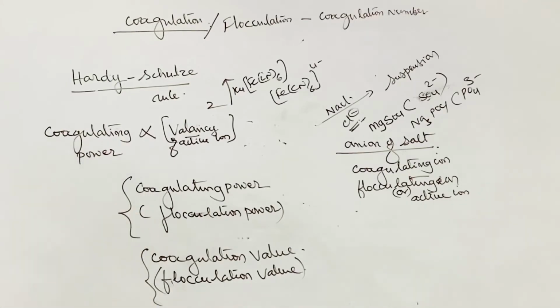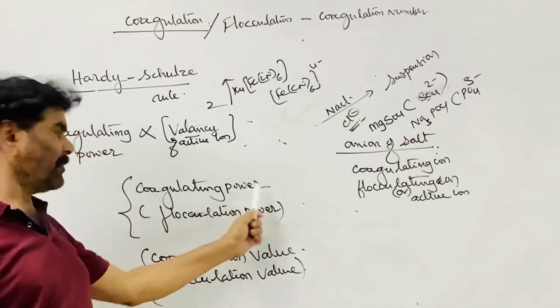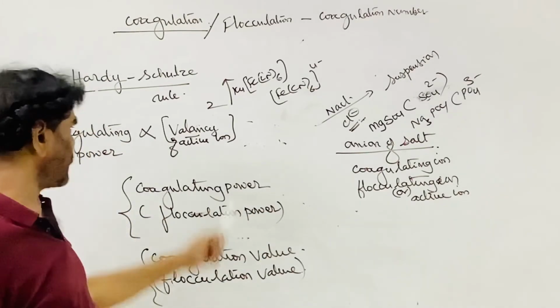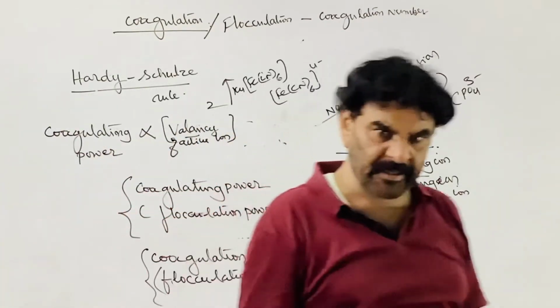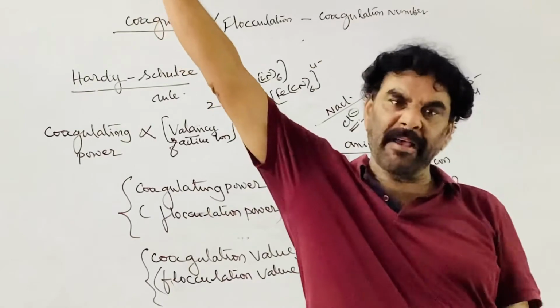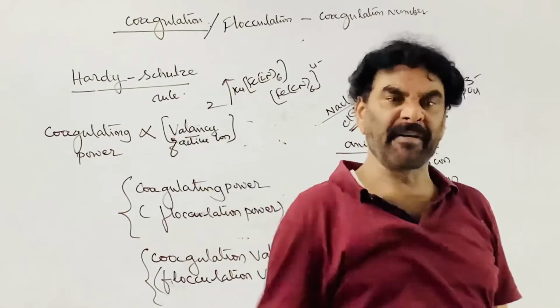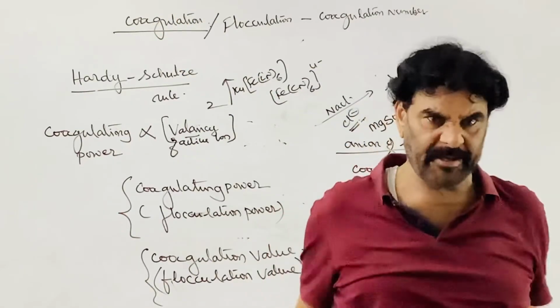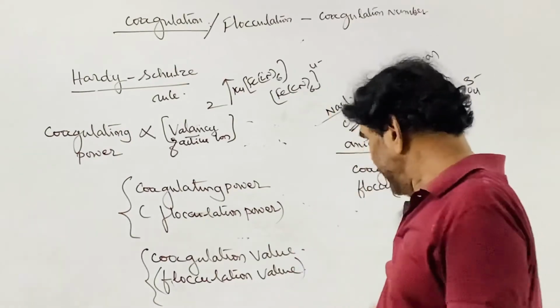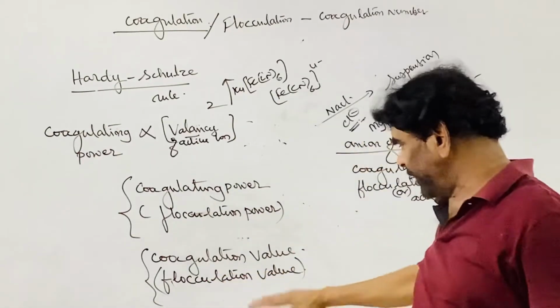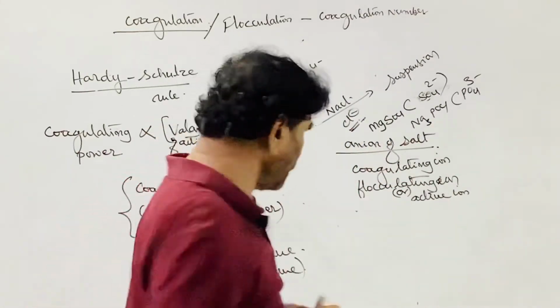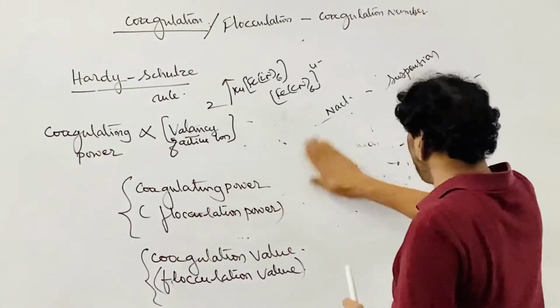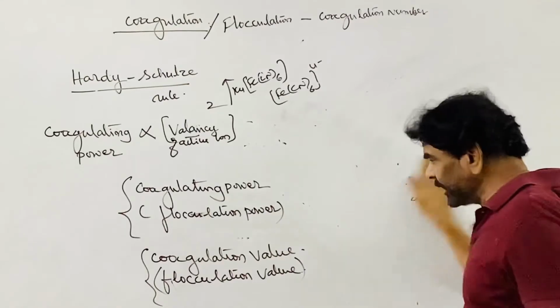So coagulating power is proportional to the square of the valency of the ion. Higher the valency, as the valency of the ion increases, coagulating power increases. And what is the coagulation value? The coagulation value is nothing but the quantitative relation. It is giving the quantitative relation.